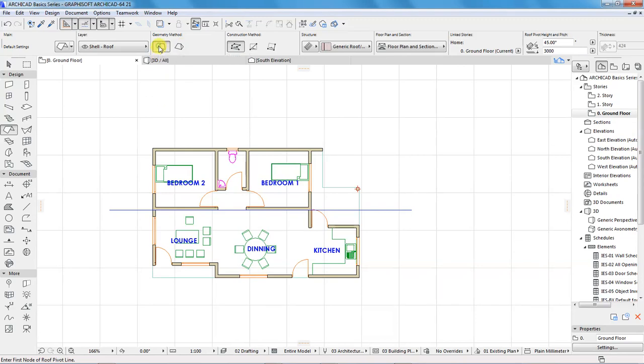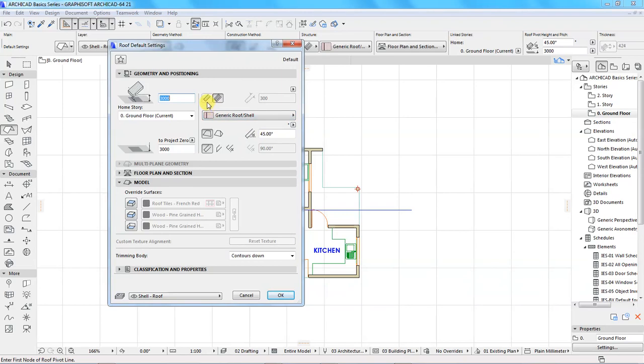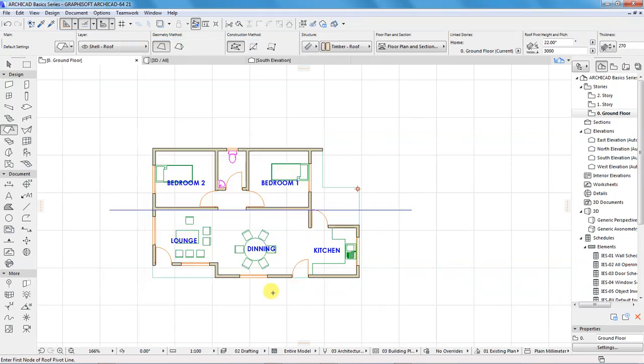So we're going to use single plane complex roof. Now go in here at this settings dialog. I'll do some settings before I get started. I want to check this and put here 250. I want the pitch to be 22 degrees, 22 is okay. I think I'll leave these others and click OK.